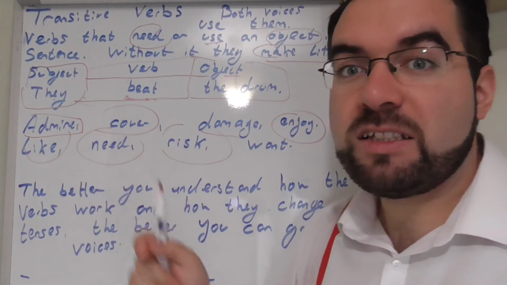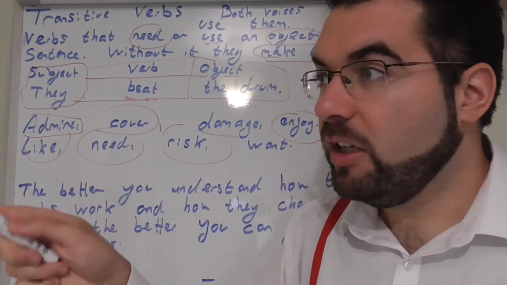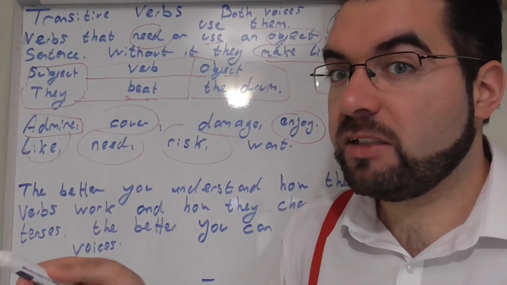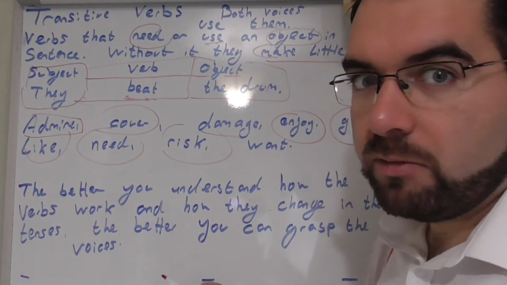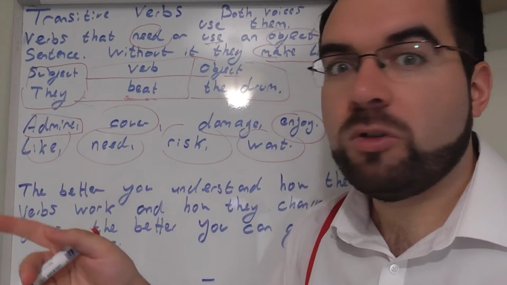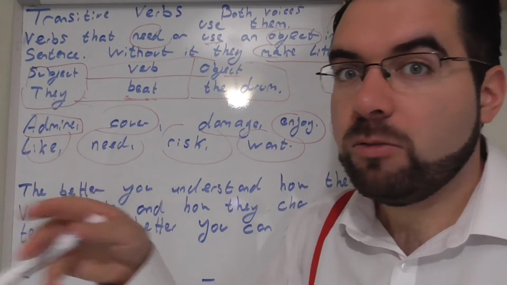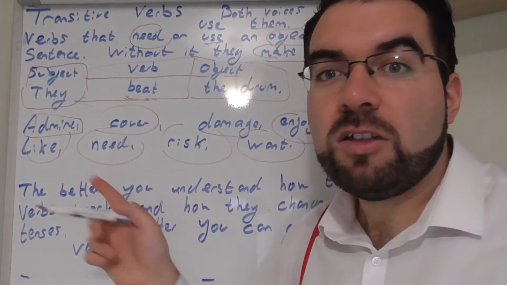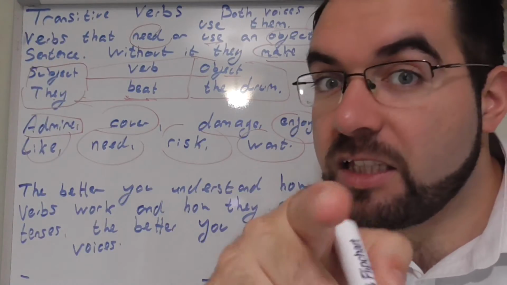Risk. They risked. Risk what? They risked themselves. They risked the house. They risked the nature. Okay? Risked what? How? And want. They want. Want what? They wanted. Wanted what? They wanted more pens. They wanted a bigger whiteboard. They wanted that camera. They wanted to see you.